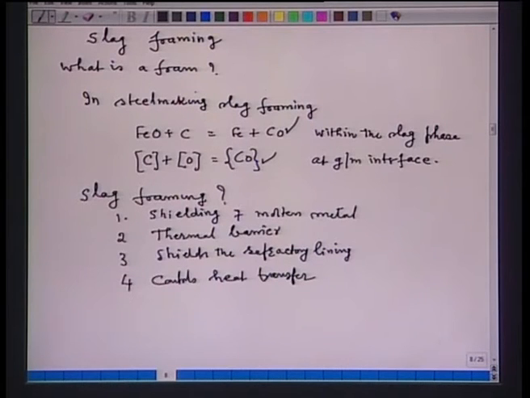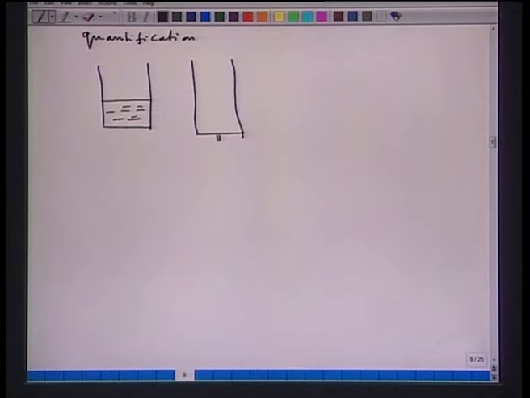Now, how can slag foaming be quantified? For example, if you take a bath, here is a liquid, and then if we allow the gas to flow, these are the gas bubbles of different sizes, and this is again the slag layer.